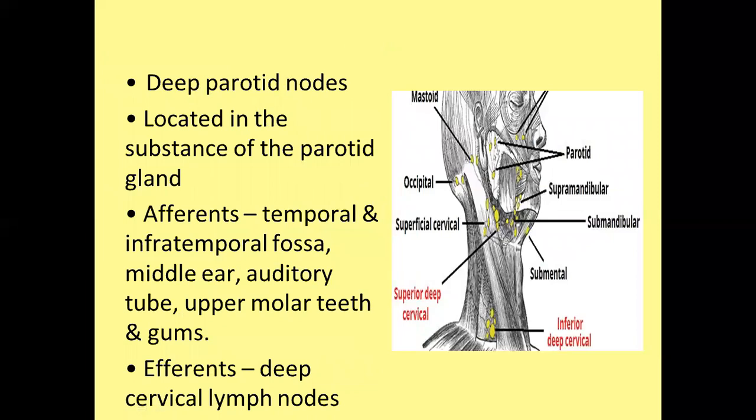Deep parotid lymph node. The deep parotid lymph node is situated in the substance of the parotid gland, hence the name deep parotid, and it receives lymphatic drainage from the temporal and infratemporal fossa, middle ear, auditory tube, upper molar teeth, and gums. They drain into the deep cervical lymph node.